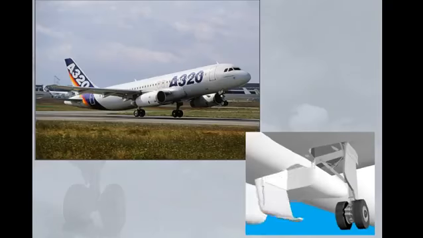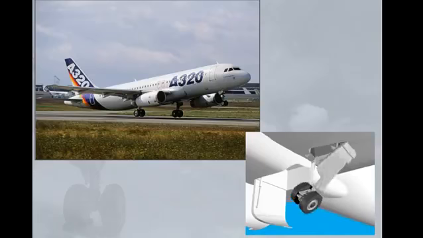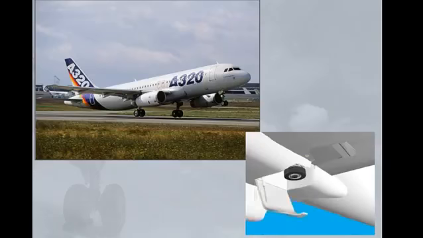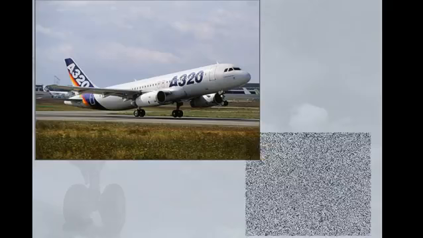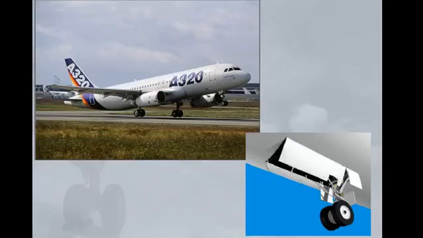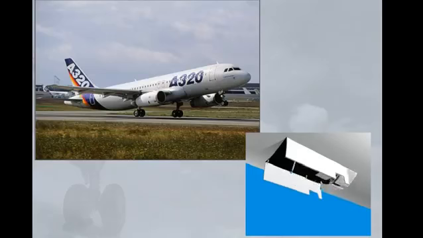A320 is equipped with two twin-wheel main gear legs which retract inboard. Dual-wheel nose gear which retracts forward.